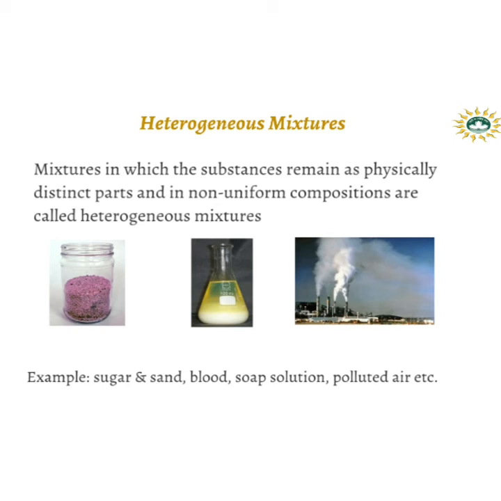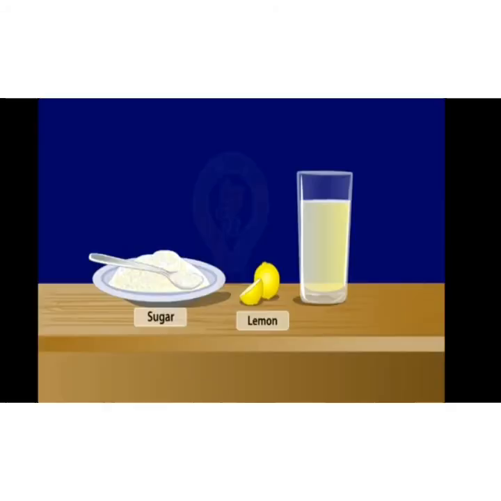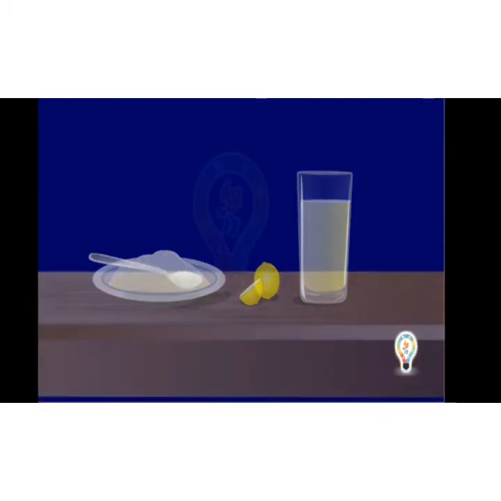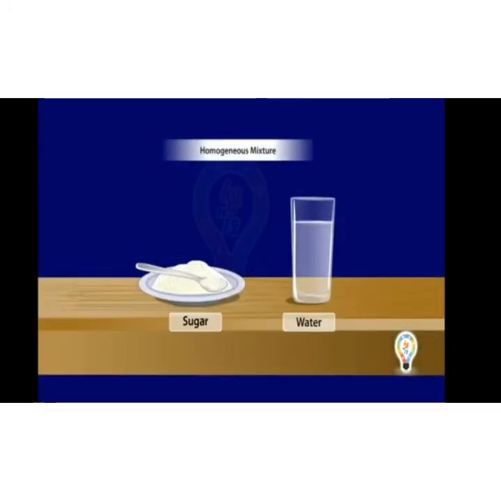Now we'll see a video of mixtures to understand better. Have you ever seen lemonade? Neebu pani? Do you know what items it contains? It contains lemon juice, sugar, and water. So we can say that lemonade is a mixture of lemon juice, sugar, and water. A mixture refers to the physical combination of two or more substances. There are two types of mixtures. Homogeneous mixture: a mixture whose components are soluble in each other.